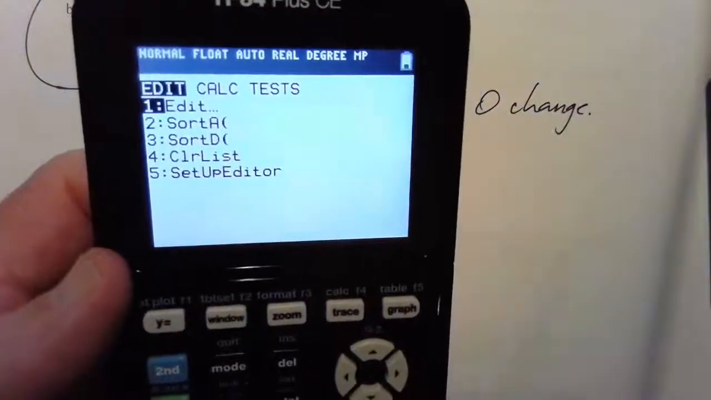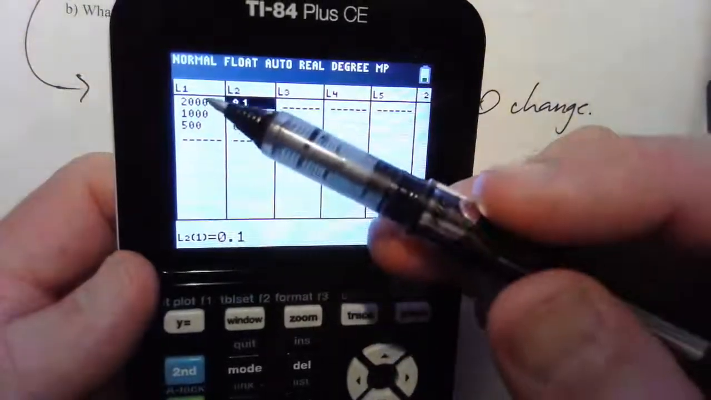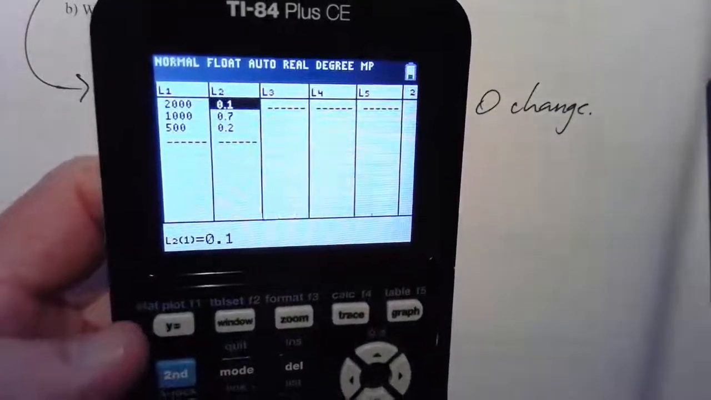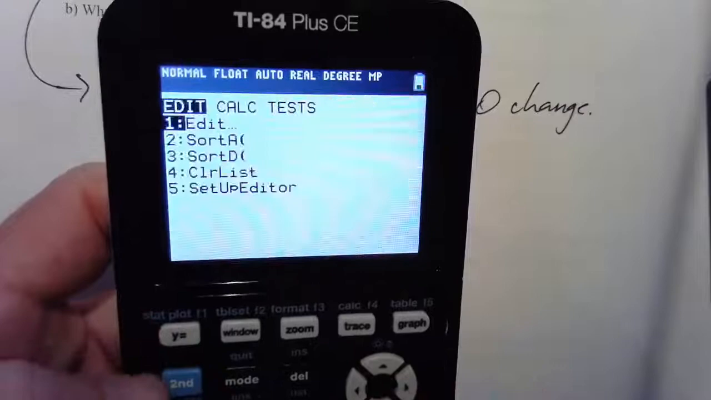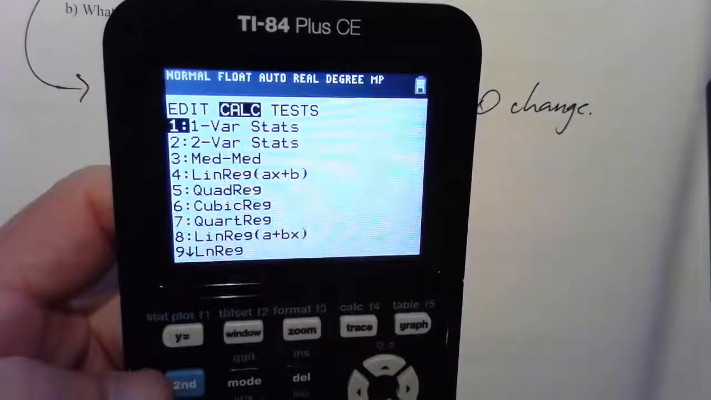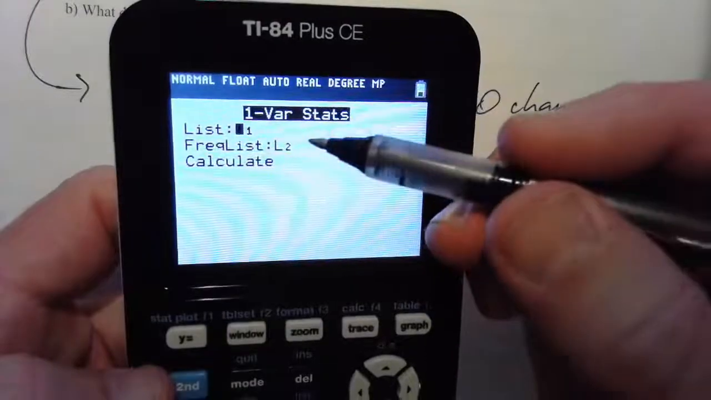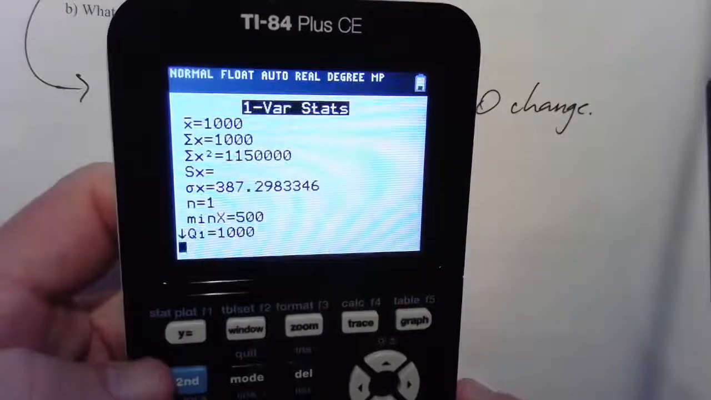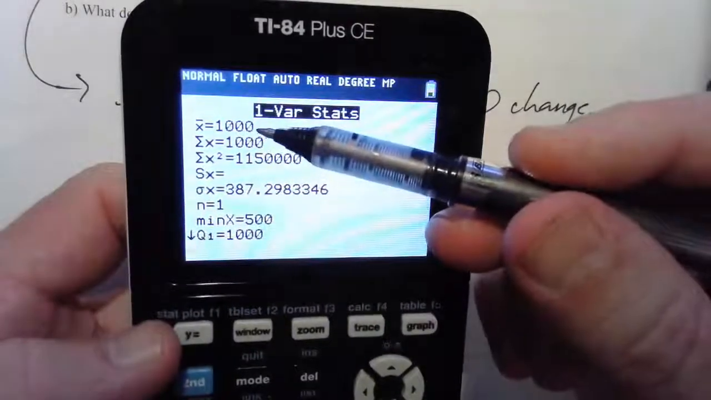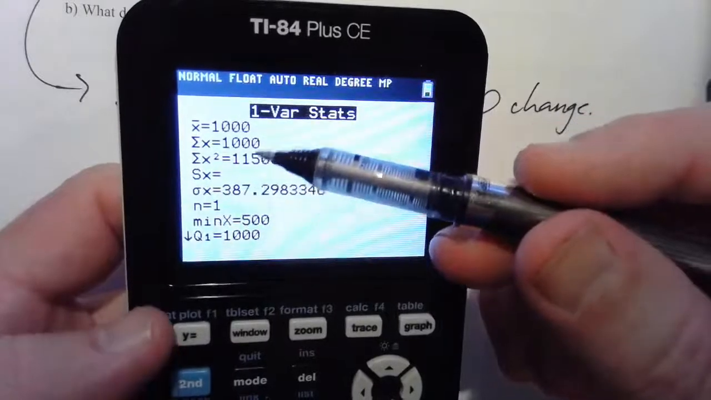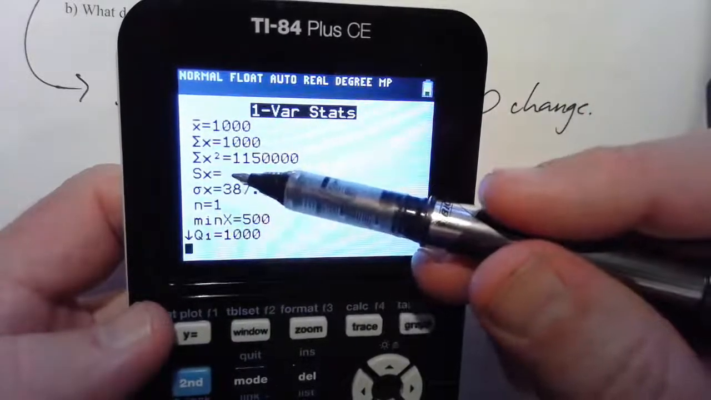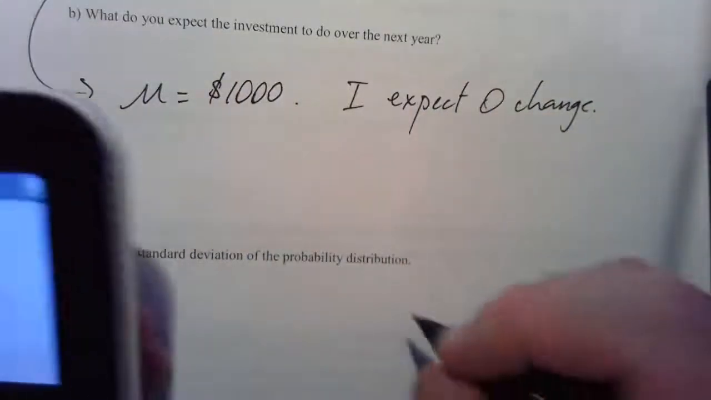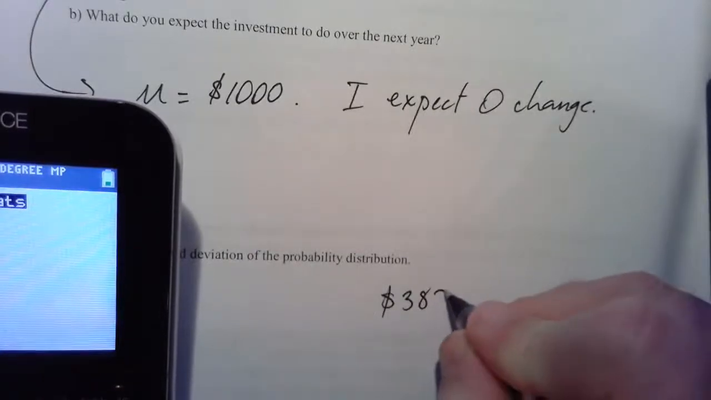So in StatEdit, I've put the 3 possibilities and their 3 probabilities next to them. The thing is, when you do a stat calc, you'll just need to make sure that you tell your calculator you have a list too. If you don't do that, you will get the wrong answer. And sure enough, there's our mean of $1,000, and then there is no S because we're dividing by 0 there. The sigma is $387.30.